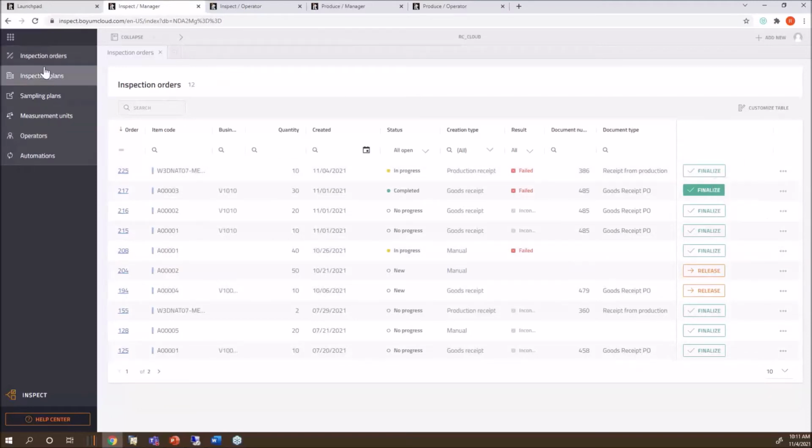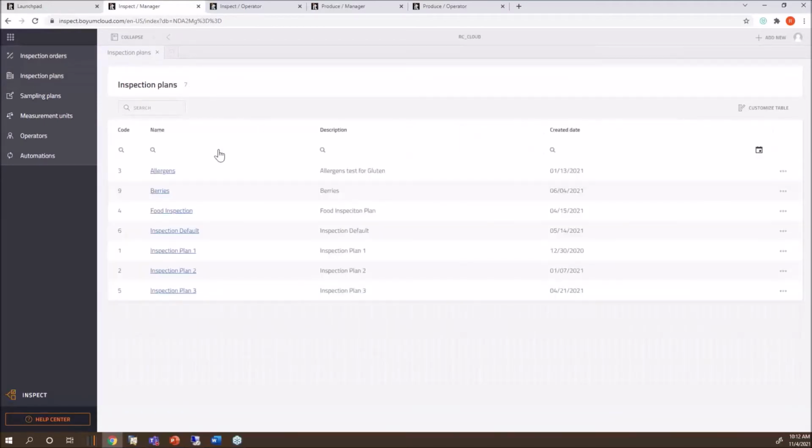So let's go over here. Those were all my orders. And now the manager sets up the inspection plans. Those are all my different inspection plans.